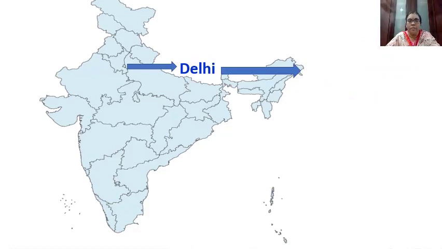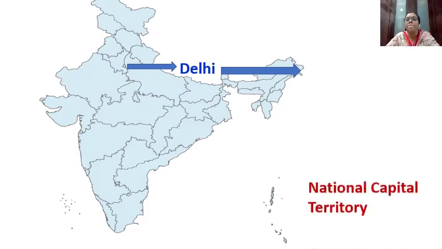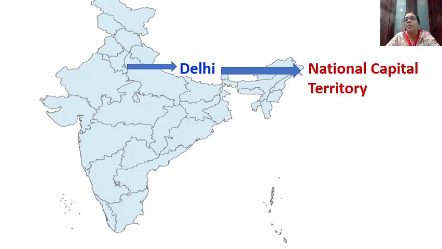Now children, Delhi is a union territory, right? It is one of the union territories of India. All of you have learned this, right? So Delhi is also called as, can you recollect? Delhi is also called as what? It is also called as National Capital Territory. So Delhi is the union territory of India and it has got the status of National Capital Territory.